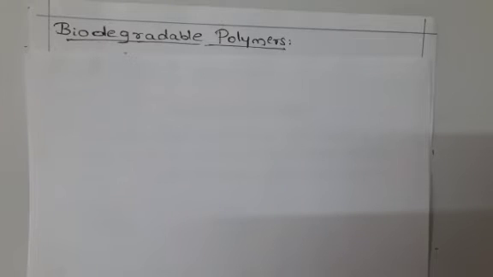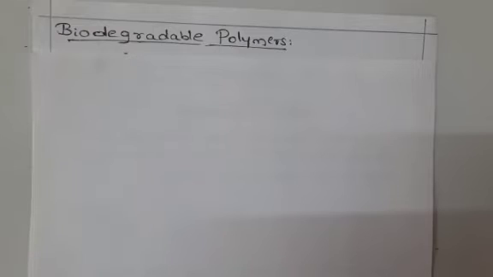So why are biodegradable polymers formed? They degrade and give back to the atmosphere. That is the main reason for biodegradable polymers, as a result of which there is less pollution in the atmosphere. That's why these biodegradable polymers are formed. Let's see the examples of biodegradable polymers. It is a very important part of this chapter. One question is guaranteed to come from this biodegradable part.